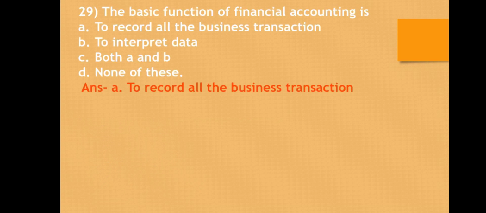Question number 29. The basic function of financial accounting is: A. To record all the business transactions, B. To interpret data, C. Both A and B, D. None of the above. The correct answer is to record all the business transactions which are related to business.